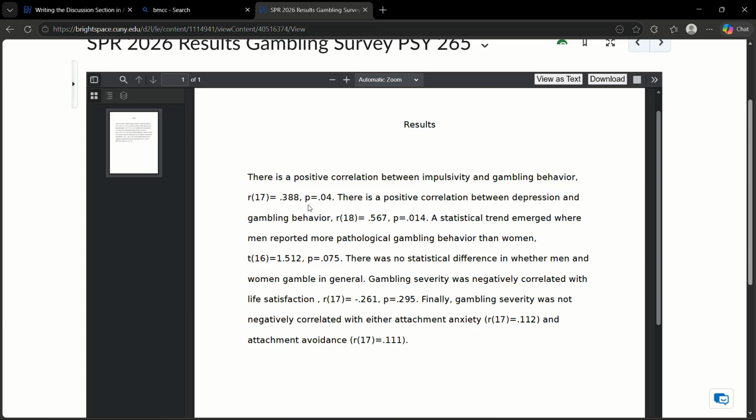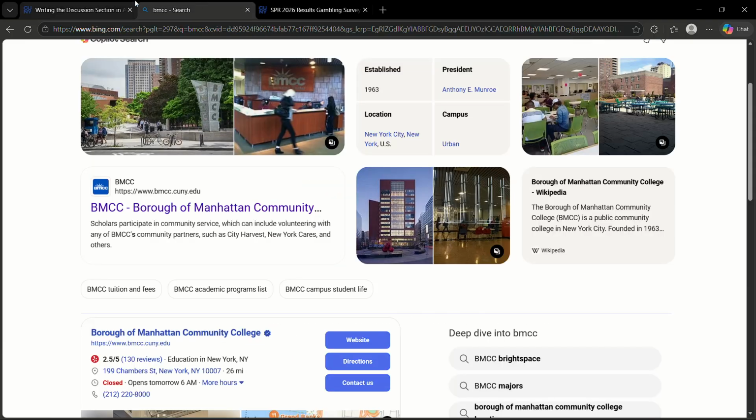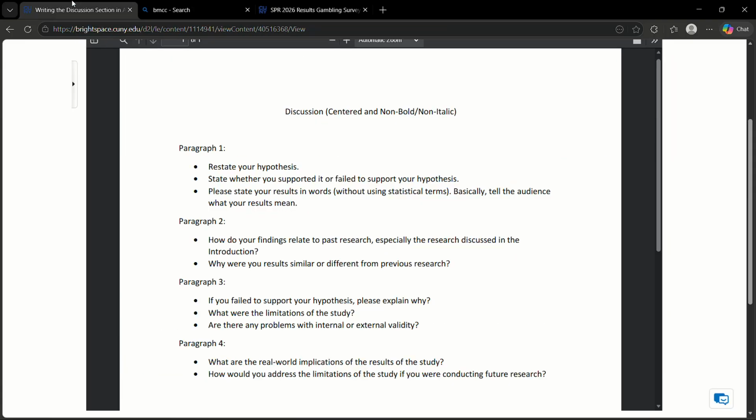And then you're going to do something similar for the other 4 hypotheses. And that's going to make up your first paragraph. It's basically restating the results without the statistical jargon. Now, paragraph 2 is a little bit more work.